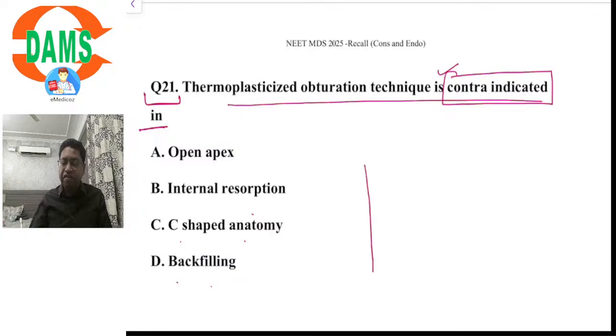Backfilling means if this is a root canal, the apical third is obturated with gutta-percha, and then we fill thermoplasticized gutta-percha into the rest of the root canal. This is called backfilling.